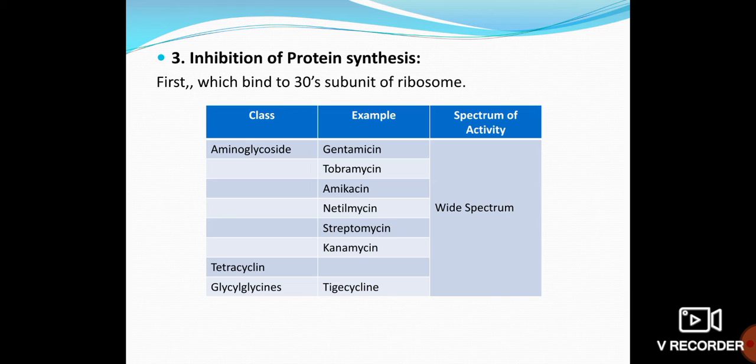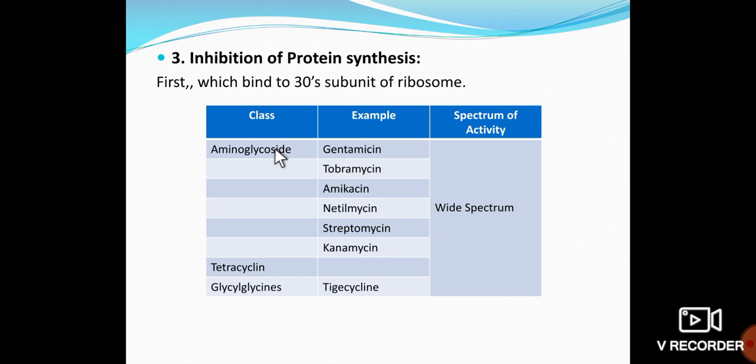Next one is protein synthesis. Protein synthesis, how it happens with the ribosome. The ribosome has two subunits, one is 30S and one is the 50S subunit. So let's see what are the antibiotics which will affect the 30S subunit of the ribosome or protein synthesis.